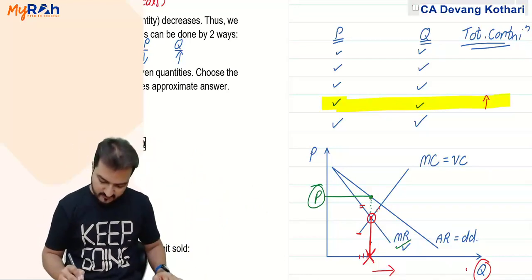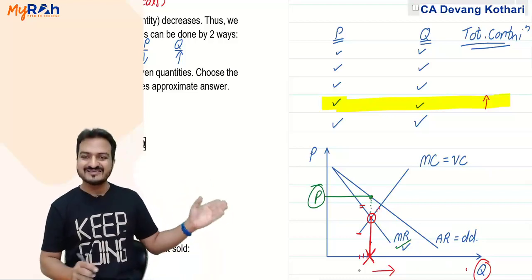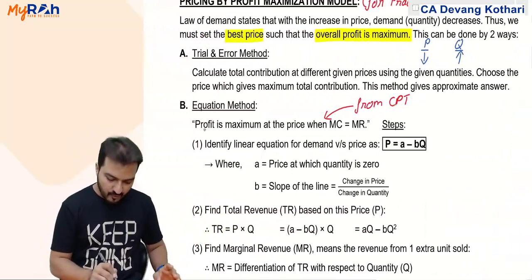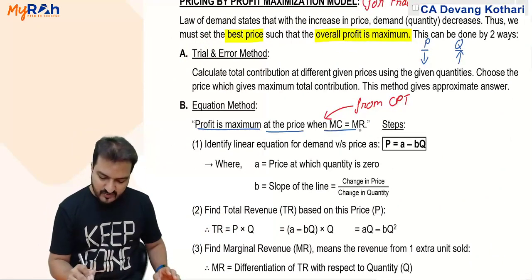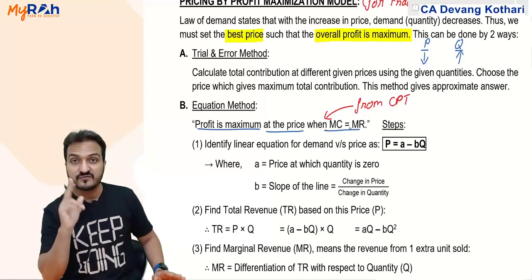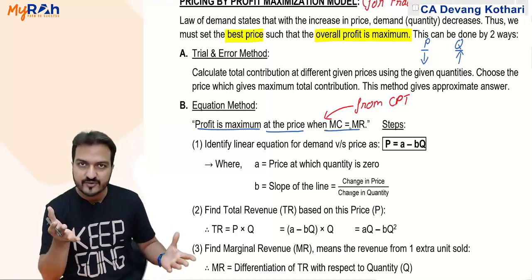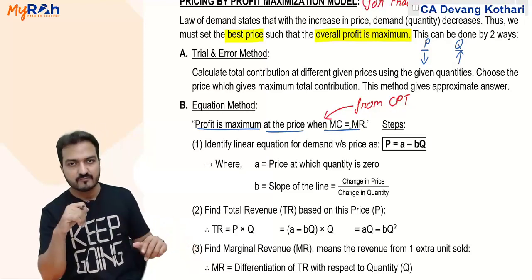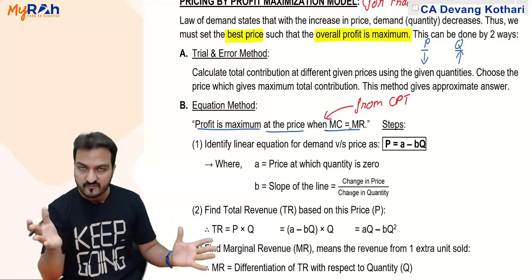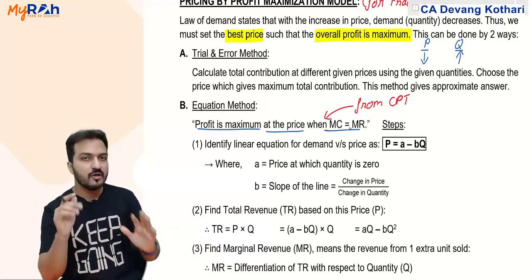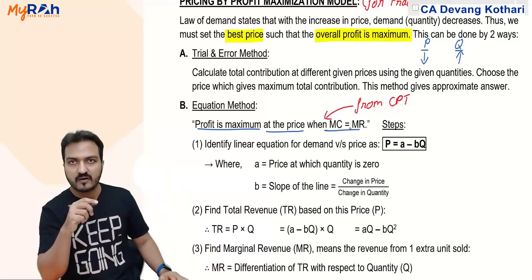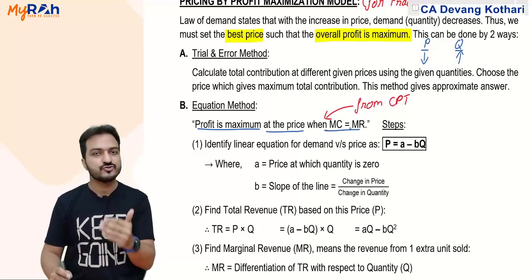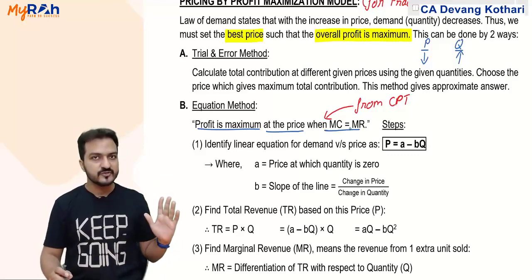Notice that over here, this diagram is just the logic, the proof behind the fact that profit is maximum at the price when MC equals MR. Because if I sell units beyond this, then every extra unit will have more MC, less MR, more cost, less revenue. We will not prefer to do that. So the units that we will sell will be until my MC is equal to MR. For that many units, whatever price is available, whatever price you should charge becomes your best price to be charged.